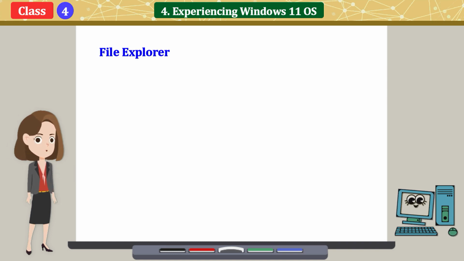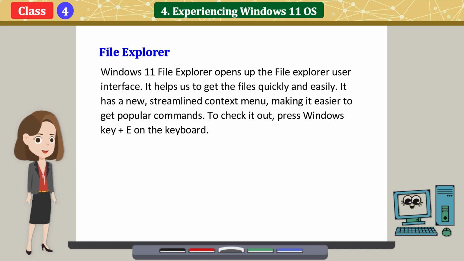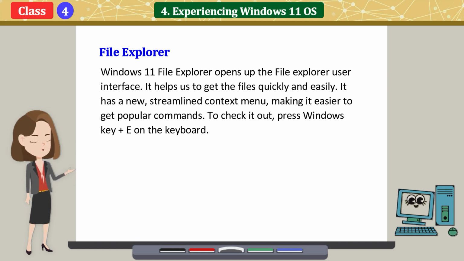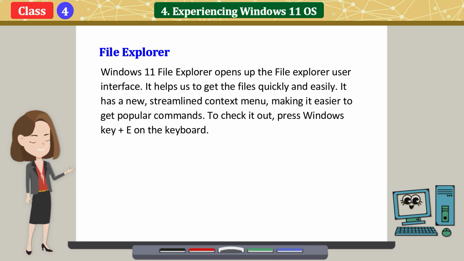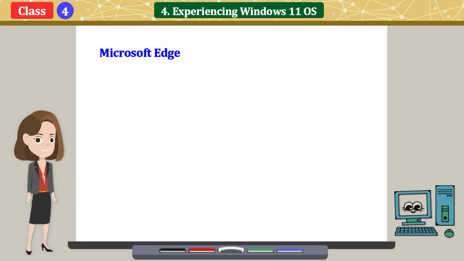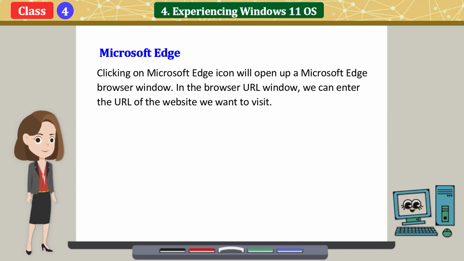File Explorer. Windows 11 File Explorer opens up the File Explorer user interface. It helps us to get the files quickly and easily. It has a new, streamlined context menu, making it easier to get popular commands. To check it out, press Windows key plus E on the keyboard. Microsoft Edge. Clicking on Microsoft Edge icon will open up a Microsoft Edge browser window. In the browser URL window, we can enter the URL of the website we want to visit.